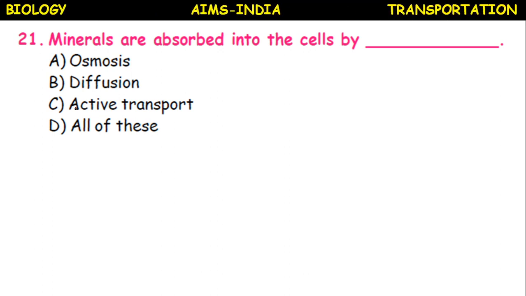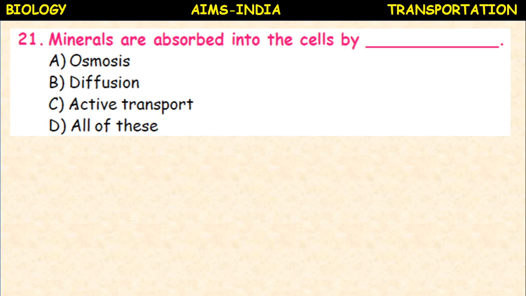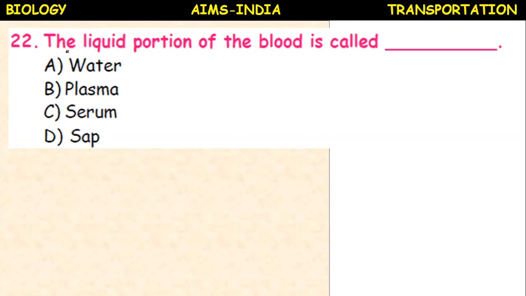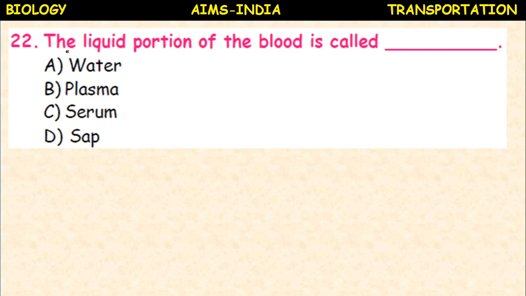Minerals are absorbed into the cells by osmosis, diffusion, active transport, all of these. Minerals are absorbed into the cells by osmosis. Okay, by diffusion water is absorbed, then by osmosis mineral salts are absorbed through root hairs. The liquid portion of the blood is called water, plasma, serum, sap. The liquid portion of the blood is called plasma.